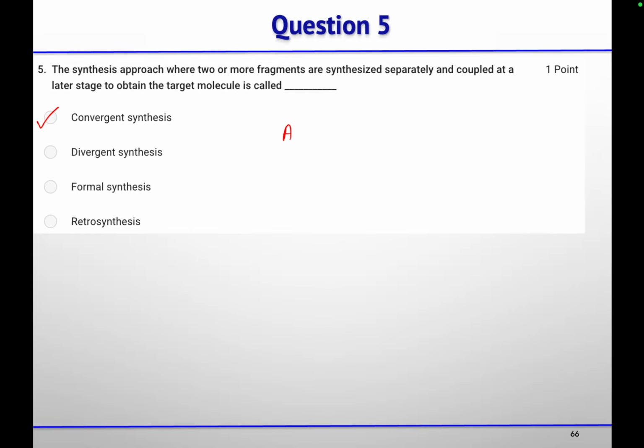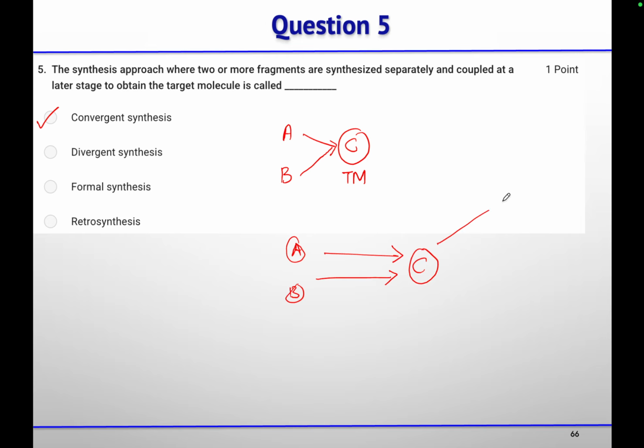If you have two fragments like A and B, then by using them you prepare a target molecule C. So this is convergent synthesis. In divergent synthesis, by using two or more fragments, we prepare a common intermediate C, let us suppose, and this common intermediate can be converted into more than one natural product by doing functional group interconversions, to get natural products of the same family. The same intermediate will give all these products. So that is known as divergent synthesis.